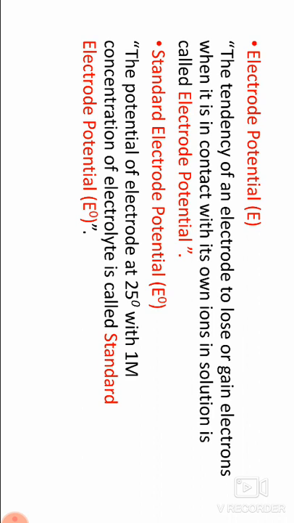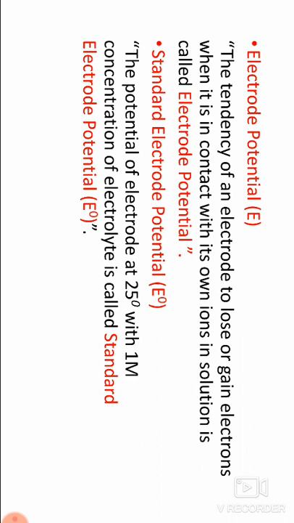Definition of standard electrode potential: the potential of an electrode at 25 degrees centigrade with 1 molar concentration of electrolyte is called standard electrode potential.